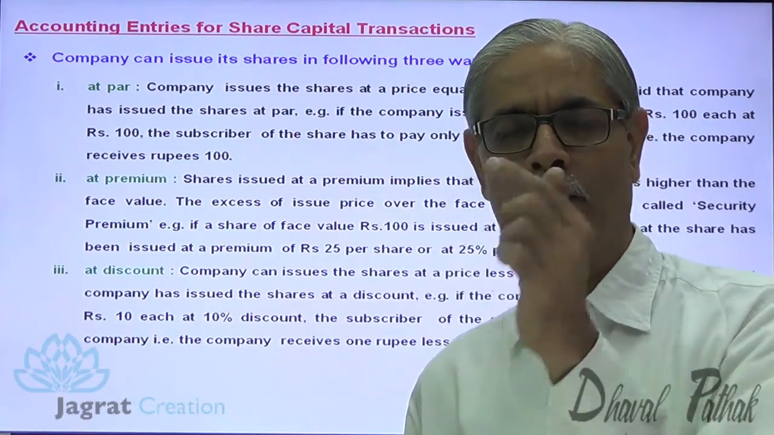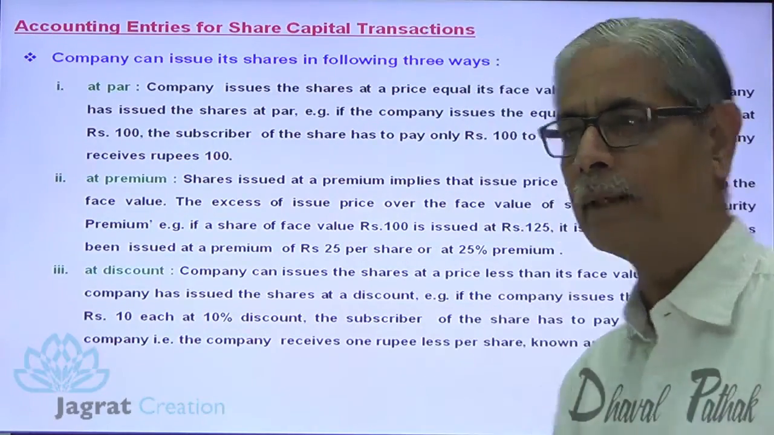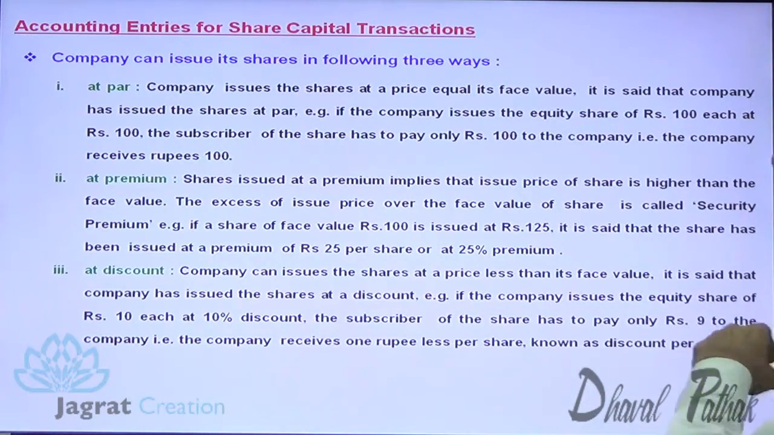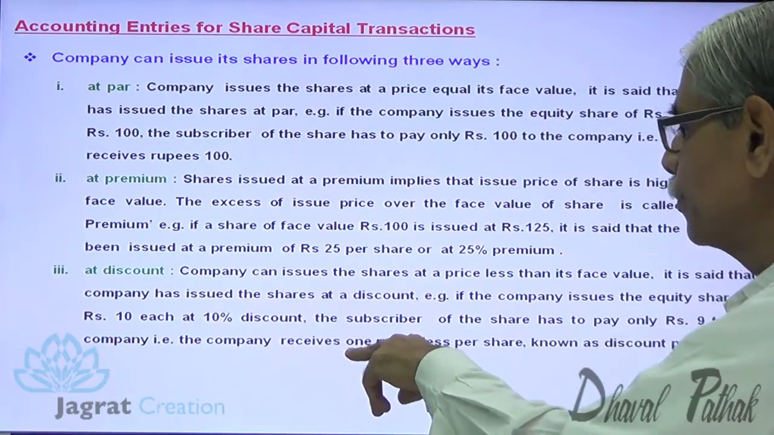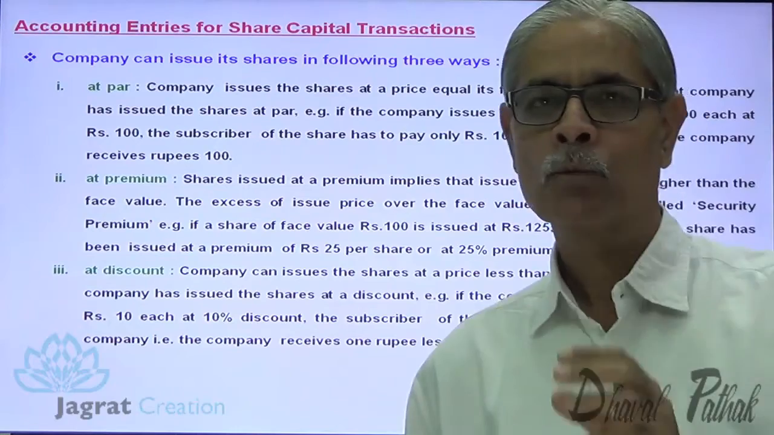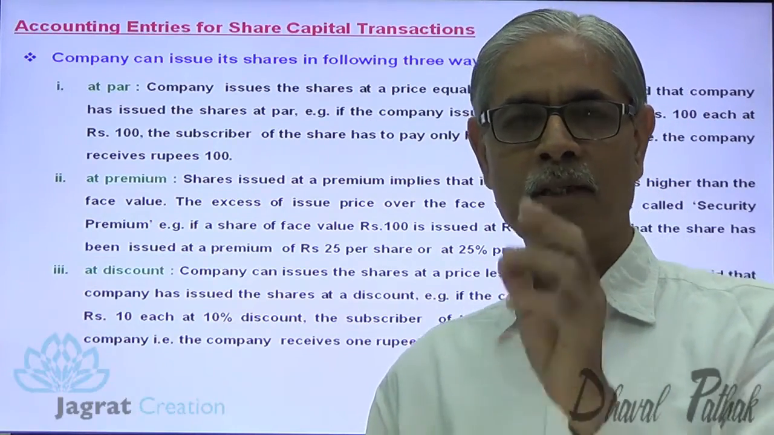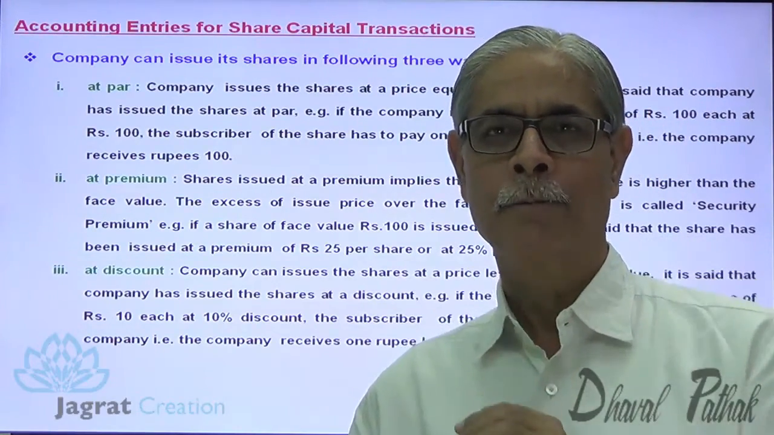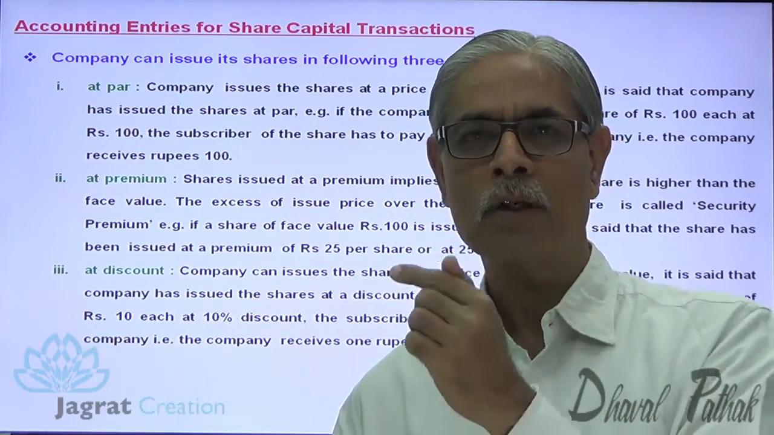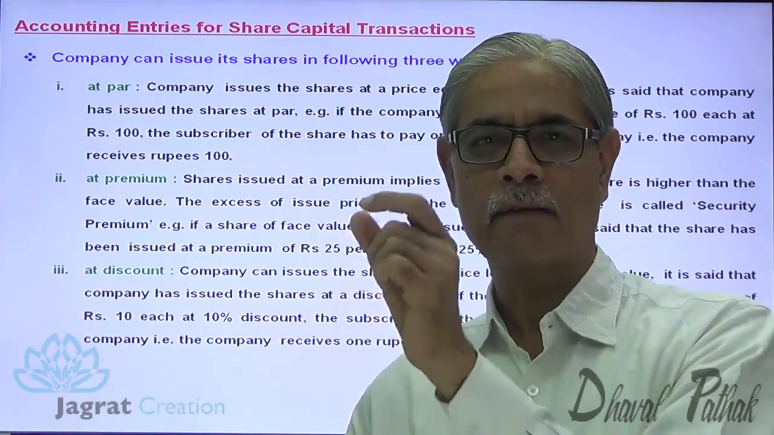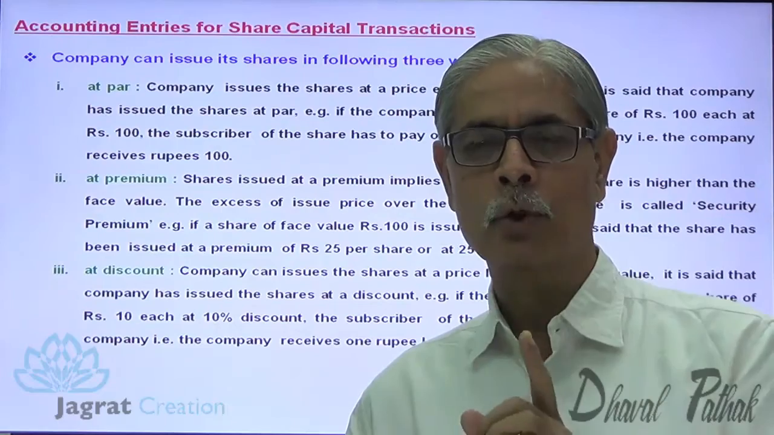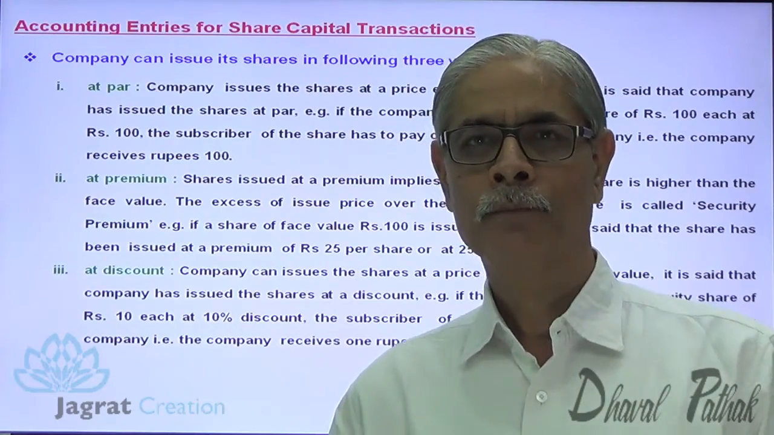Out of 10 face value, 1 is the discount. 9 rupees are received by the company. The shareholder has to pay rupees 9 to the company. The company receives 1 rupee less per share, known as discount per share. Now since the share discount is a loss to the company, it is debited, and the corresponding credit is given to share capital account because capital is issued at face value 10 by receiving rupees 9. The share is said to have been issued at a discount of rupees 1.